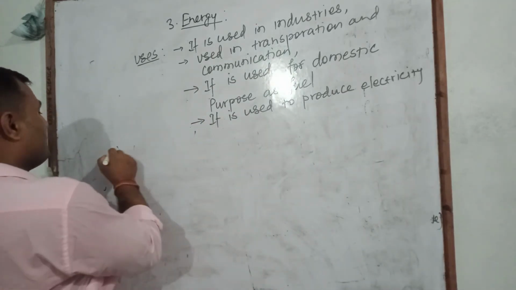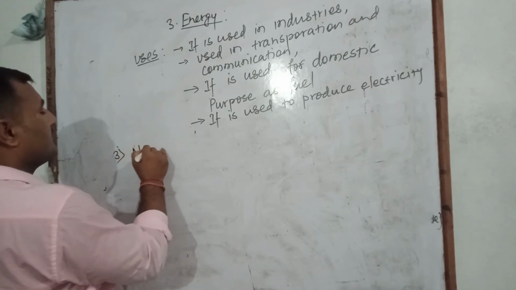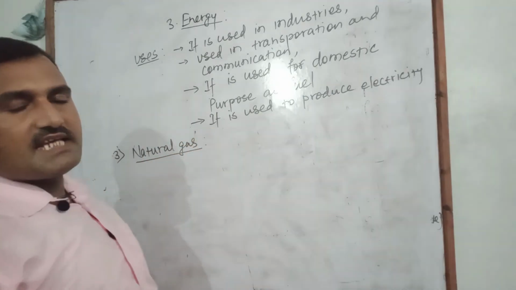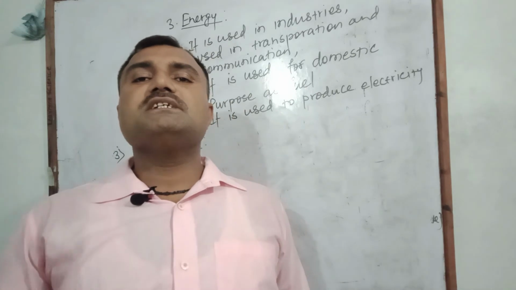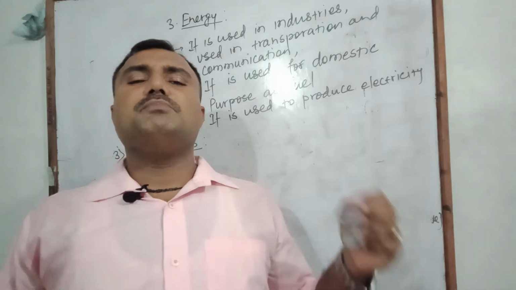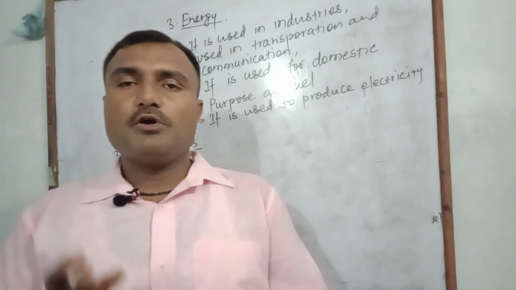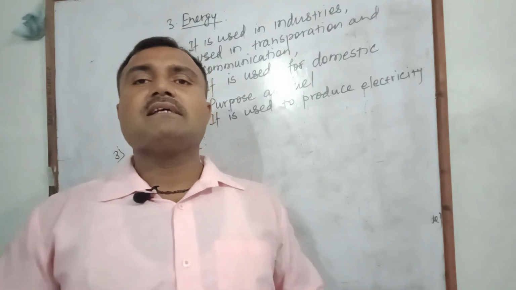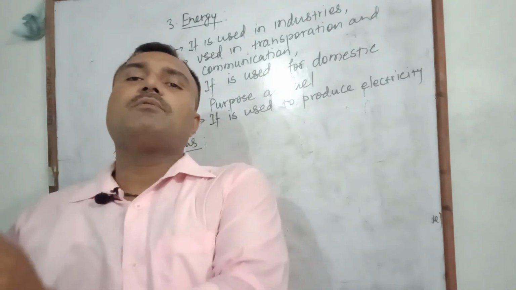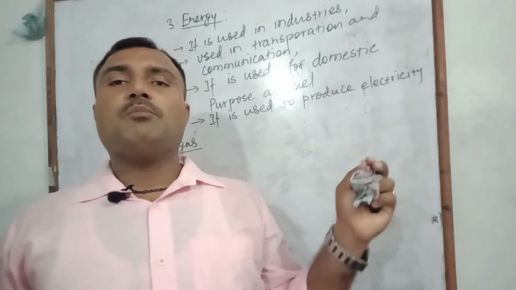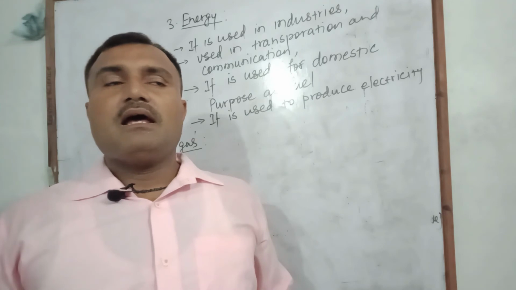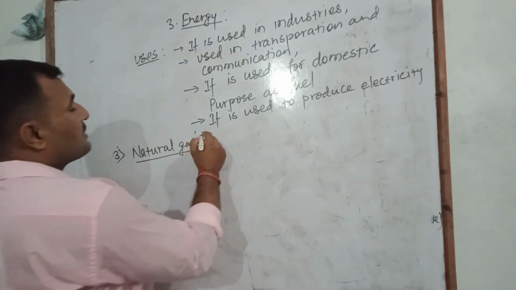And the third type of fossil fuel is natural gas. In the petroleum mines, gaseous fuel is also found. That gaseous fuel is used as a source of energy in various sectors: industrial sector, domestic use, commercial sector. Several natural gas based engines of vehicles like cars and buses are developed, and it is also used as a cooking fuel in the kitchen. Therefore, it is also a most popular source of energy.